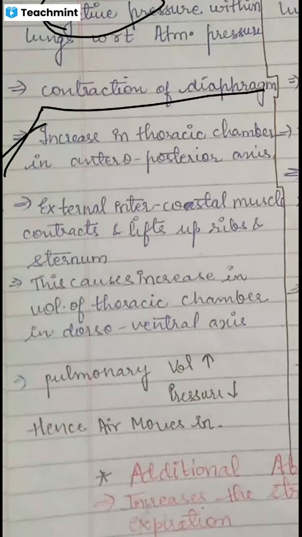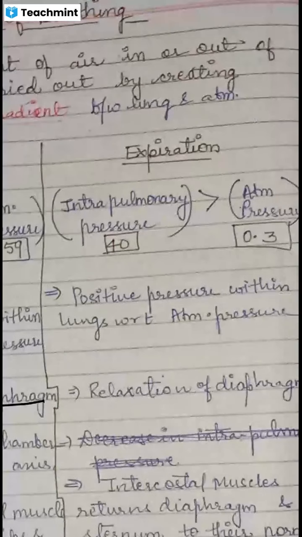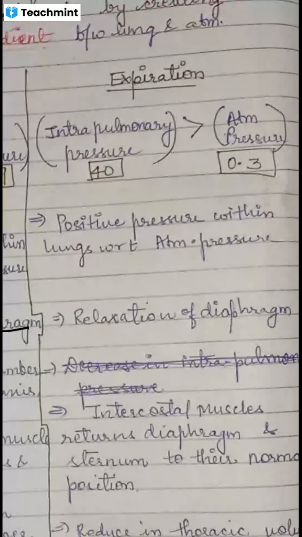So this was about inspiration. Then coming to expiration, it's all opposite to it. When we are taking it for expiration, we have air that is CO2. The partial pressure of CO2 in the atmosphere is 0.3, while in the lungs it is 40 mmHg.